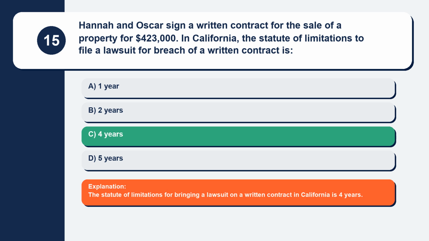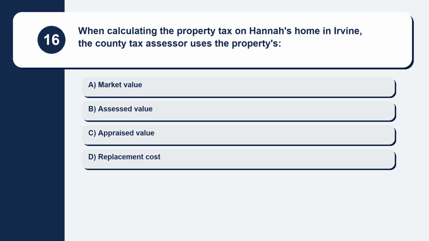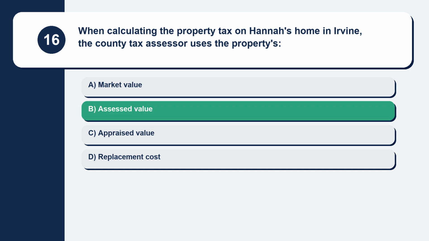Explanation. The statute of limitations for bringing a lawsuit on a written contract in California is 4 years. Question 16. When calculating the property tax on Hannah's home in Irvine, the county tax assessor uses the property's. Here are your options. Option A, market value. Option B, assessed value. Option C, appraised value. Option D, replacement cost. The correct answer is option B, assessed value.